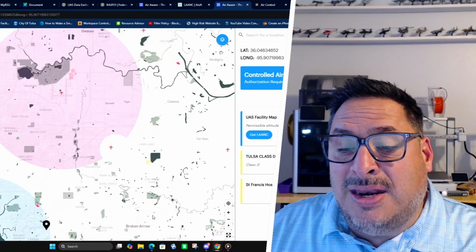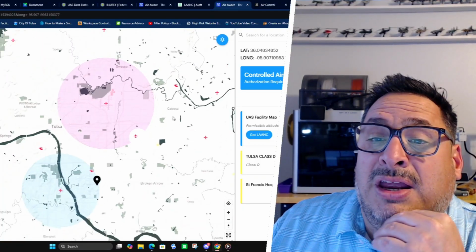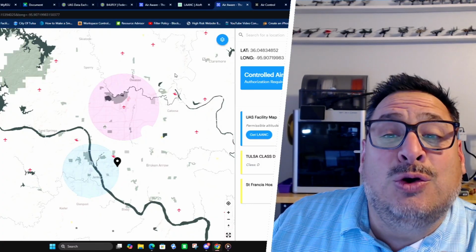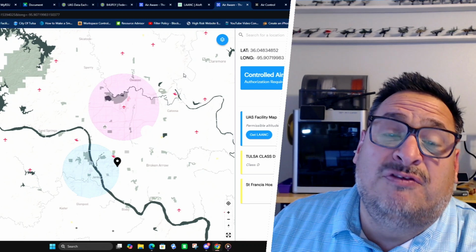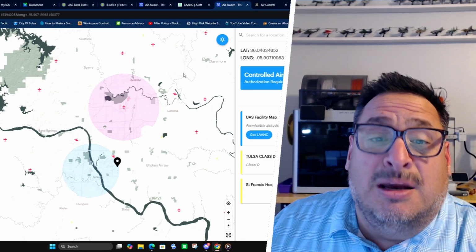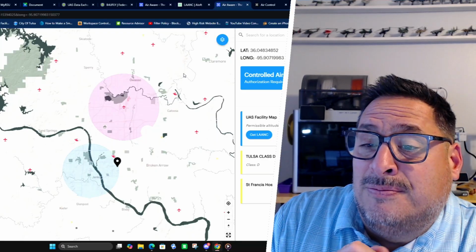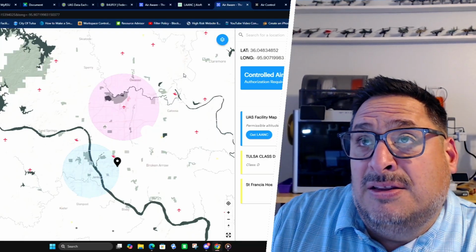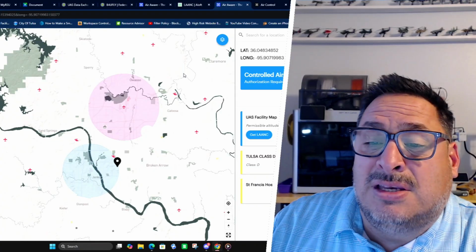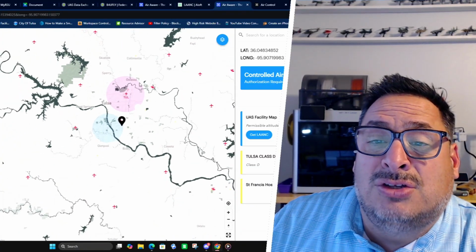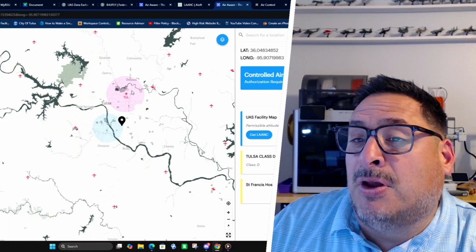When we're outside of that area, where you don't see shaded area, those areas that we're flying in, there's still controlled airspace, but there's no controlled airspace between 0 and 400 feet above ground level, and that's all we're worried about. So this map is showing us within 0 to 400, if it's got a controlled airspace that your drone would have to follow regulations on, it's going to be highlighted. All right.